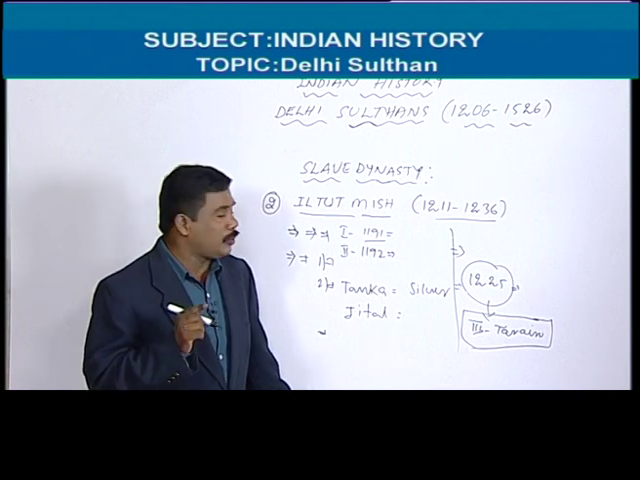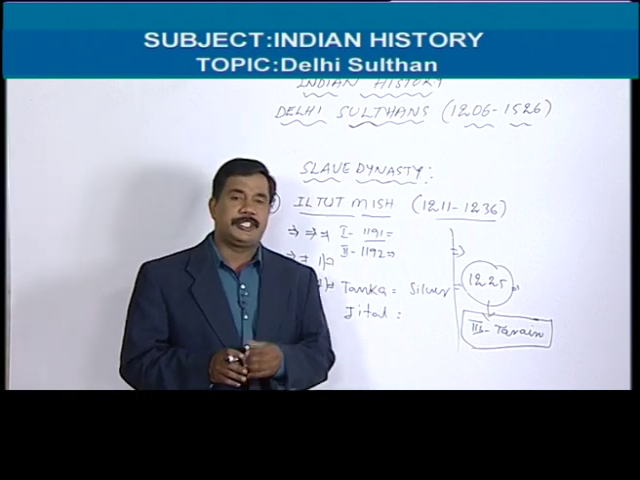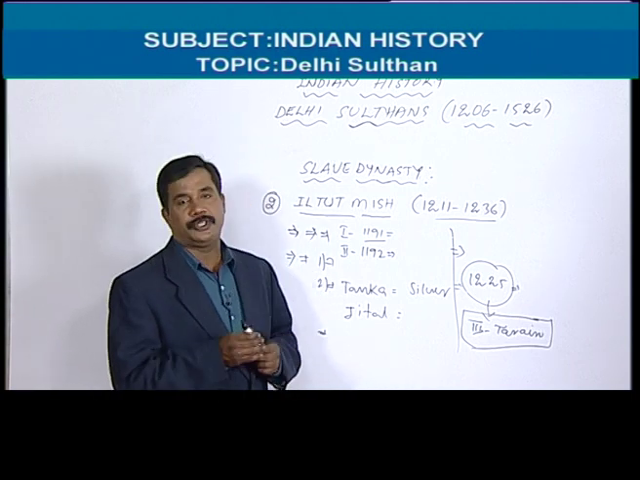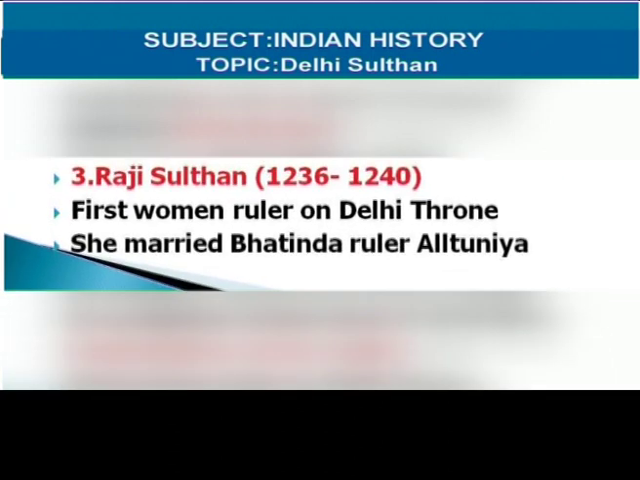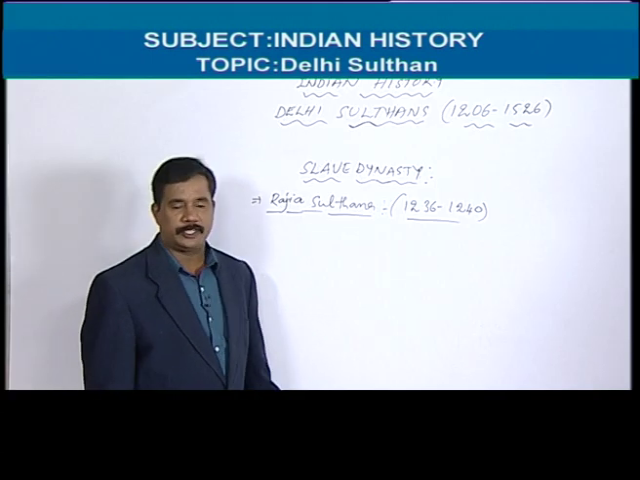That's why Ruknuddin was removed by Razia Sultana. So who was Razia Sultana? Razia Sultana was the daughter of Iltutmish. Razia Sultana ruled India. So she was the first woman ruler in India, Razia Sultana. She was the successor of Iltutmish.